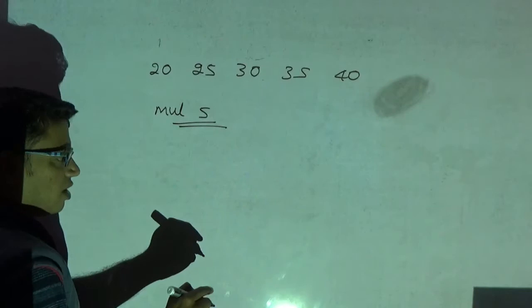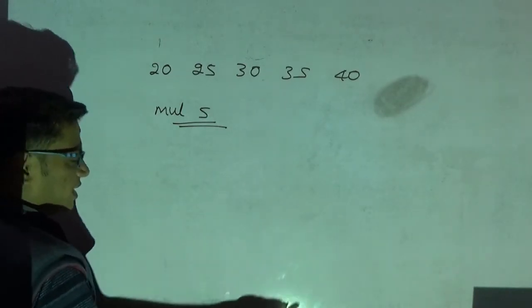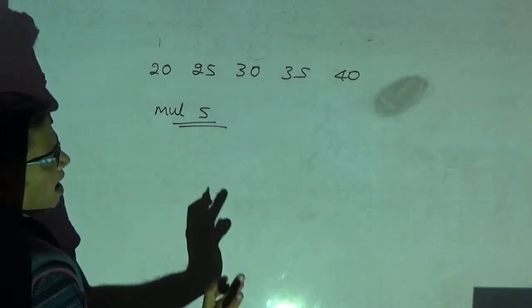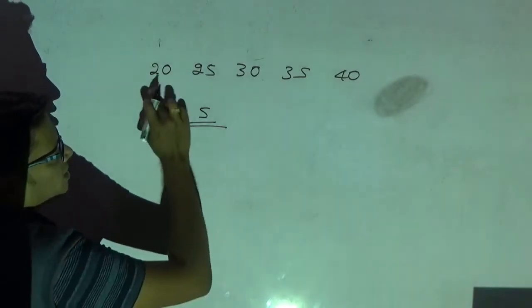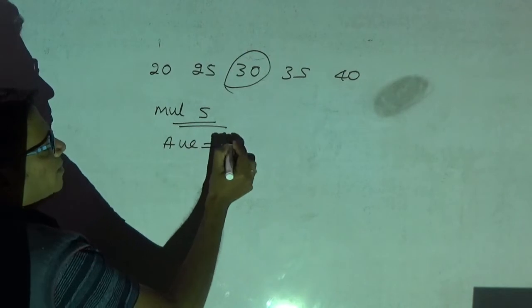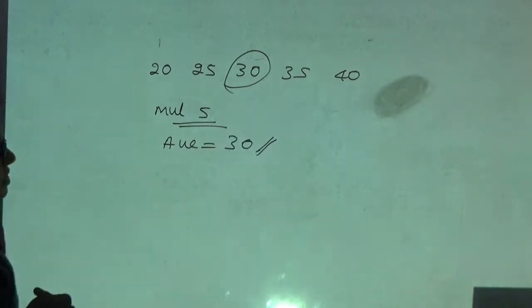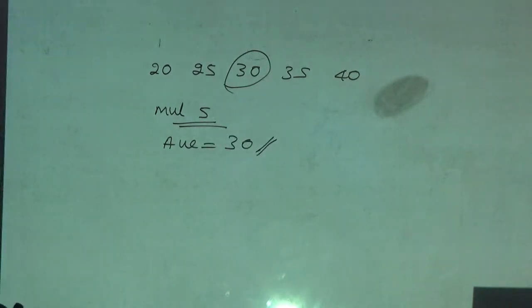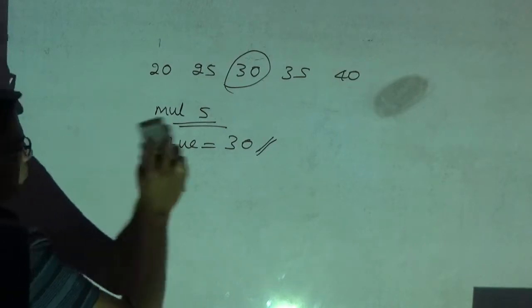For a consecutive series, the average is the middle number. Among these, the middle number is 30. Therefore, the average for this problem is 30. Straight away you can tell the average. I hope you have understood.